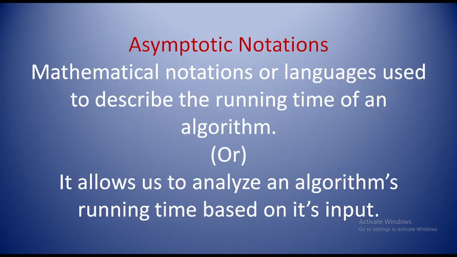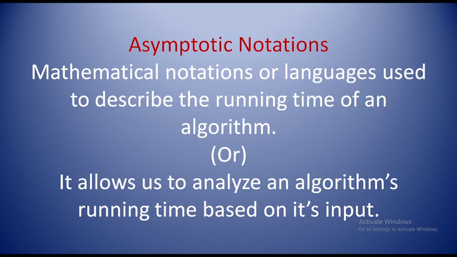Next one is asymptotic notation. What is asymptotic notation? Asymptotic notations are mathematical languages used to describe the running time of an algorithm. They allow us to analyze an algorithm's running time based on the inputs, that is, how many inputs we are going to give for the given algorithm. These asymptotic notations allow us to determine or analyze the algorithm running time.